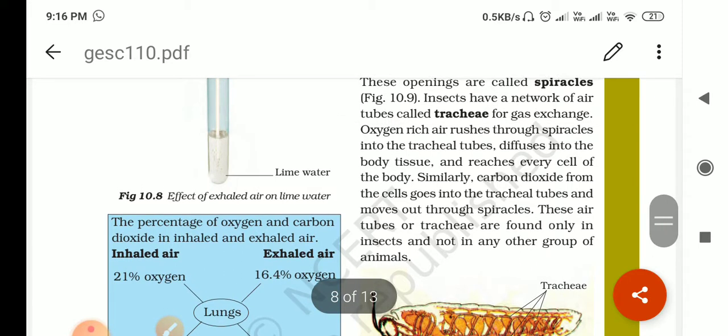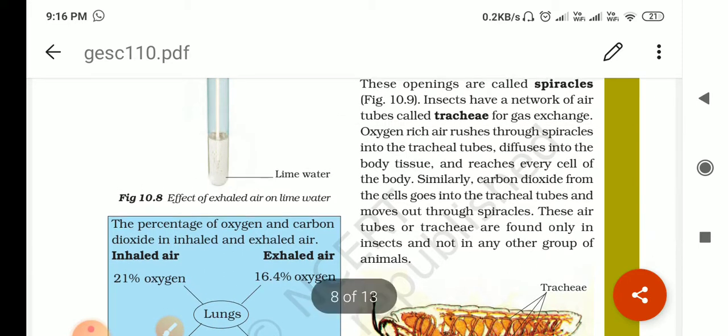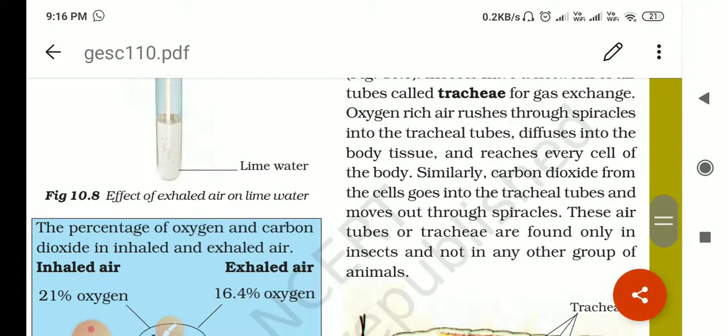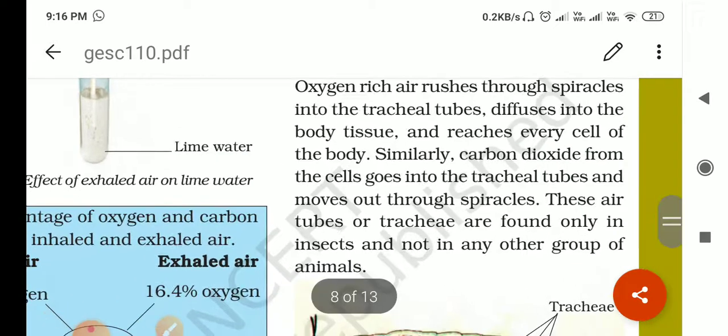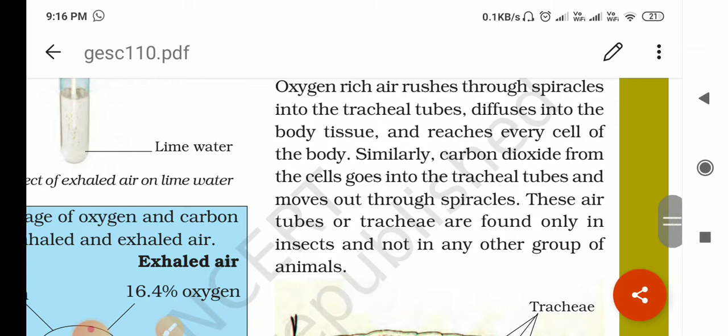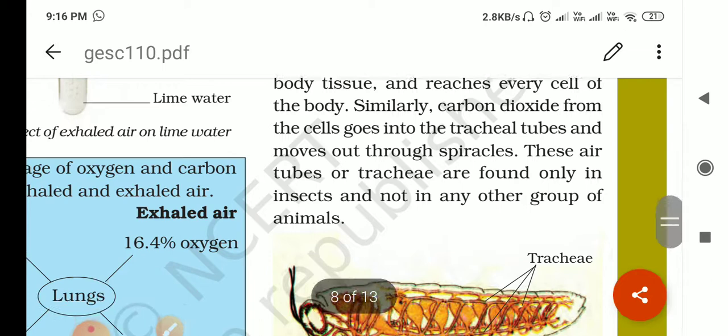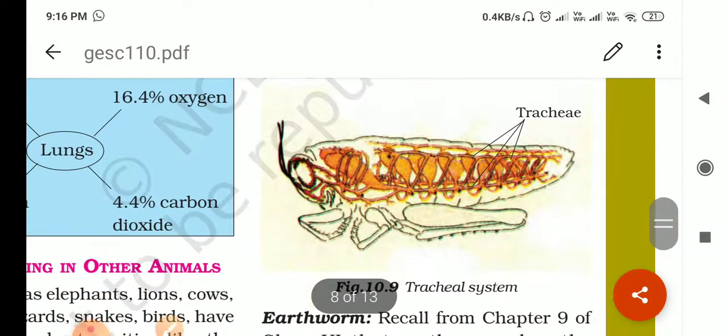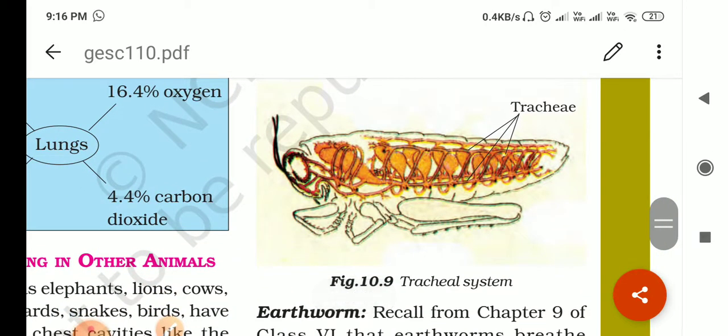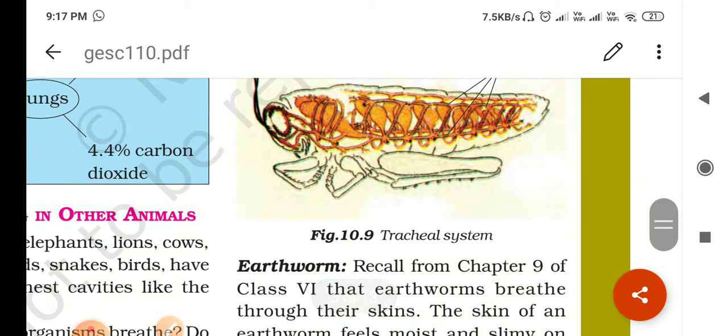And now see what happens. Oxygen-rich air rushes through the spiracles into the tracheal tubes, diffuses into the body tissue, and reaches every cell of the body. Similarly, the carbon dioxide from the cells goes into the tracheal tubes and moves out through the spiracles, right? These air tubes, the tracheae, are found only in insects, not in any other group of animals. This is a characteristic feature of insects only.